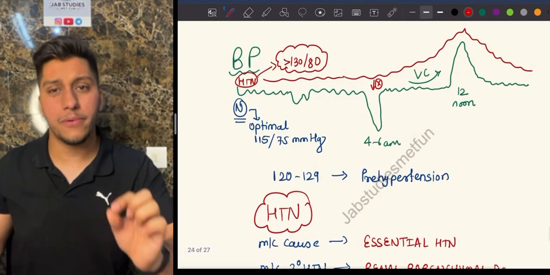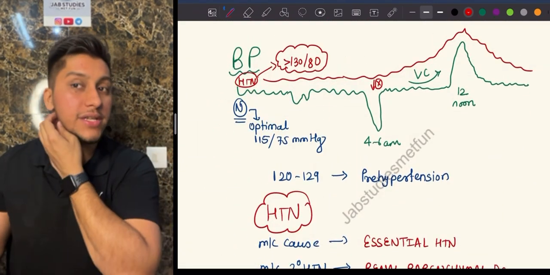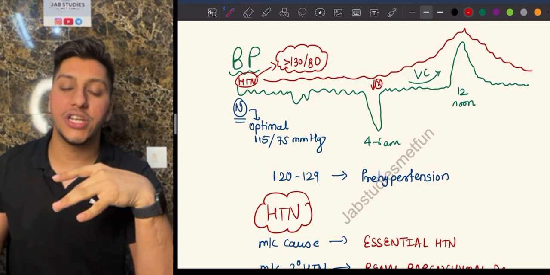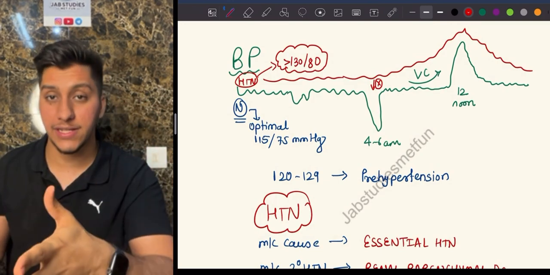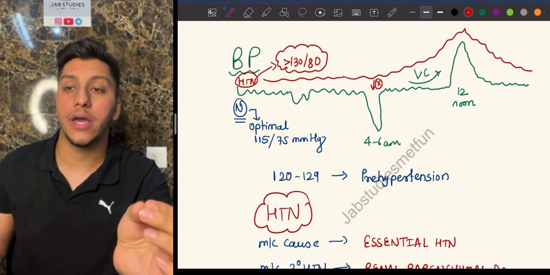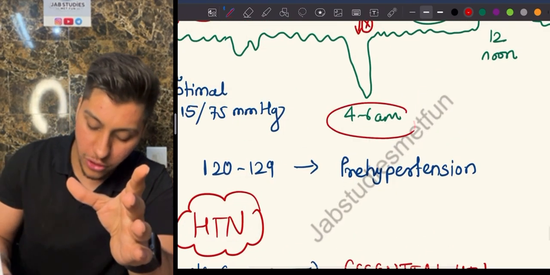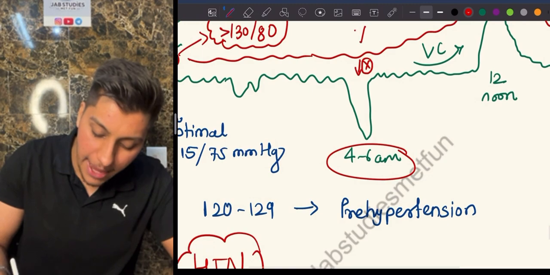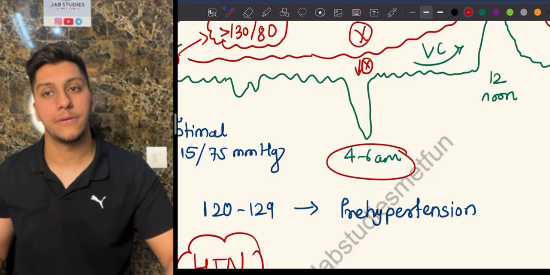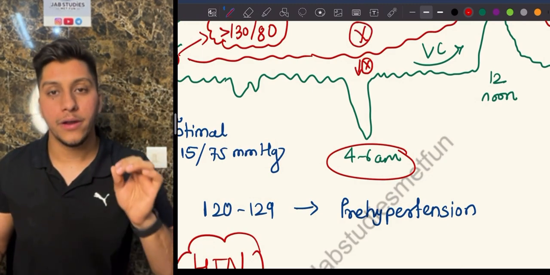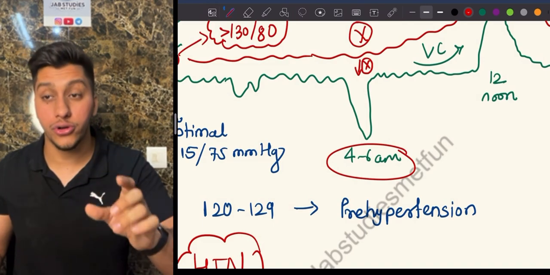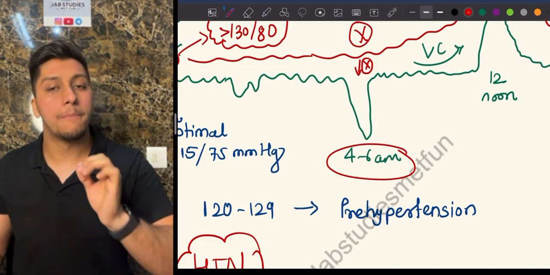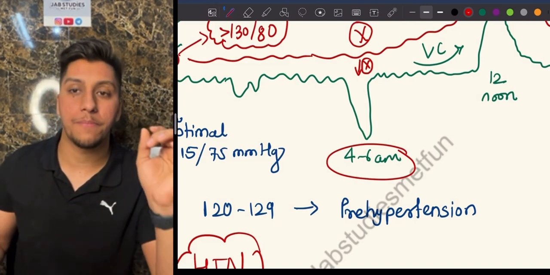Last thing I want to talk about, a few things about blood pressure and hypertension. Remember, how do you differentiate a normal patient from a hypertensive patient? In a normal patient, at the time of 4 to 6 a.m., you will have a nocturnal dip. This nocturnal dip is absent in a hypertensive patient. That is the main difference you need to know. In a normal patient, you will see that the nocturnal dip is there in the early morning, but this will not be there in case of a hypertensive patient.